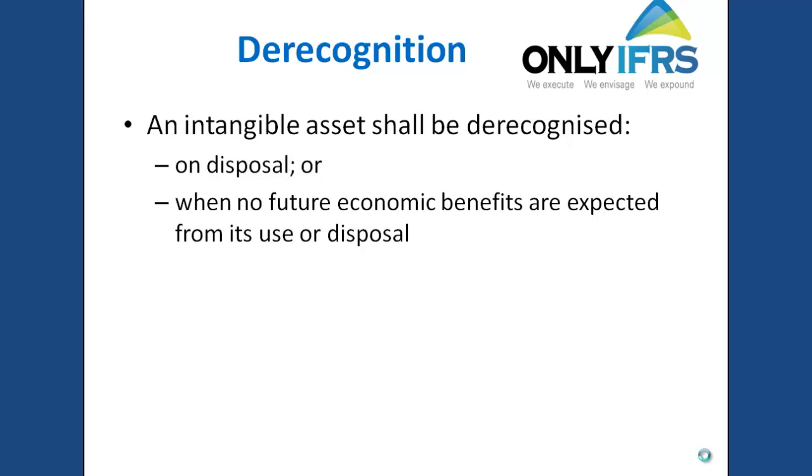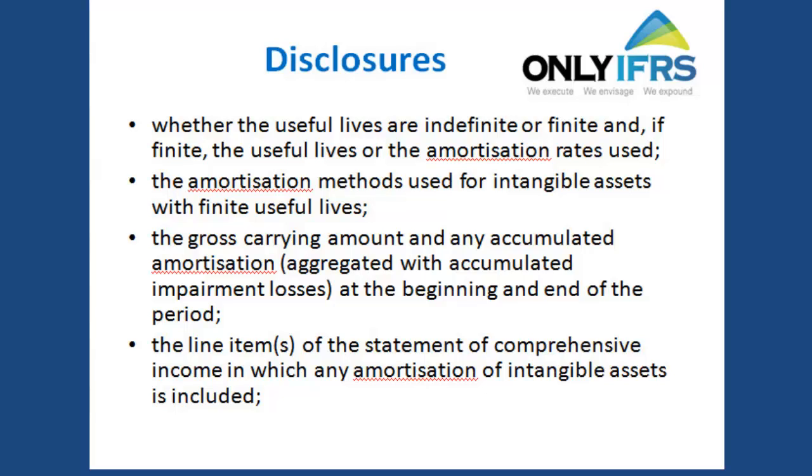Retirements and disposal, derecognition of an asset. You should derecognize an asset, you should remove an asset from the books on disposal or when no benefits are expected from its use or disposal. The disclosure related to this standard says that you need to disclose the cost of an asset, useful life of an asset. If it is finite, then you can mention the methods of charging amortization. If it is indefinite life, you need to state that fact, and you need to show the evidence that why that particular asset is an indefinite useful life asset.